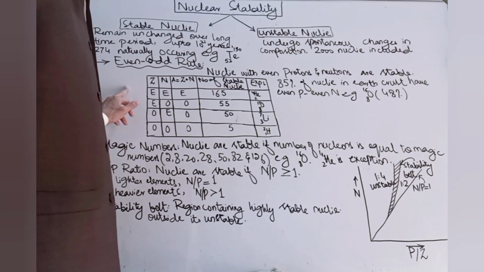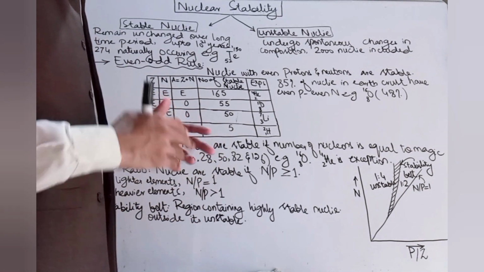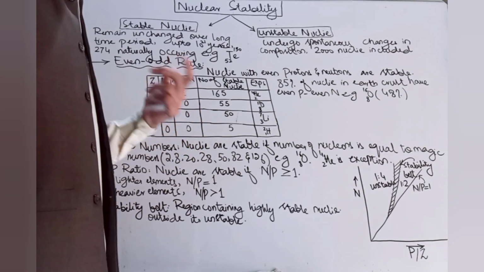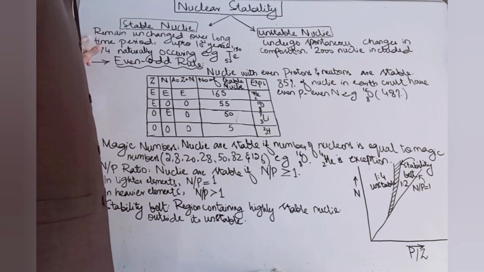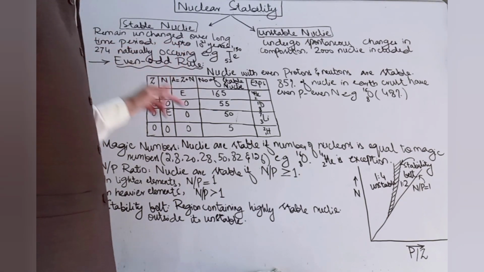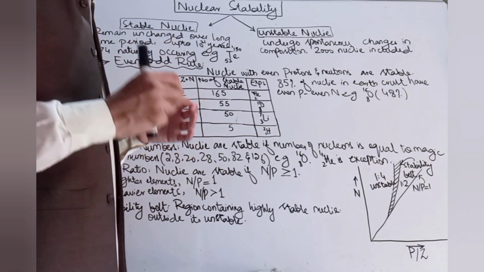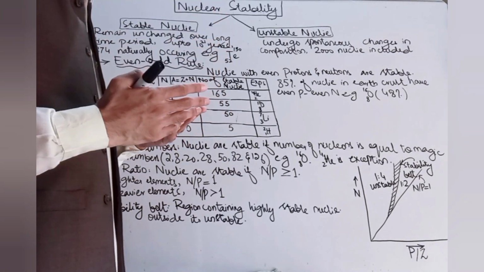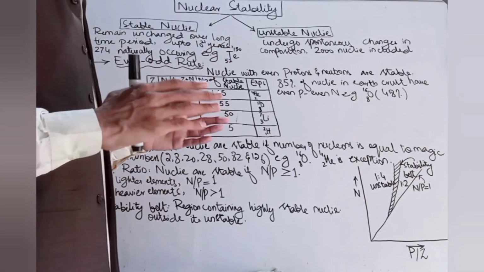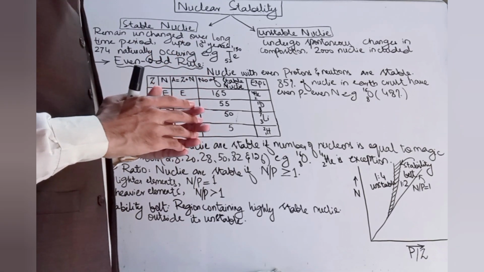So basically, nuclei are divided into stable and unstable nuclei. A stable nucleus remains unchanged over a long period of time, up to 10 to the power 21 years. It undergoes no change in the composition of its nucleus over that long period.